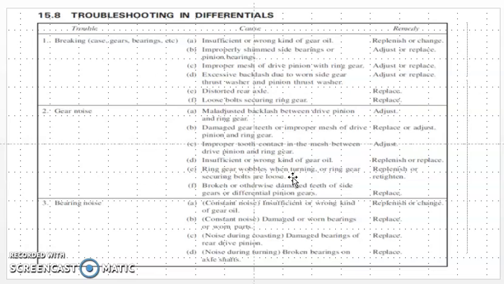Okay, once again we will revise what we have covered in the differential.